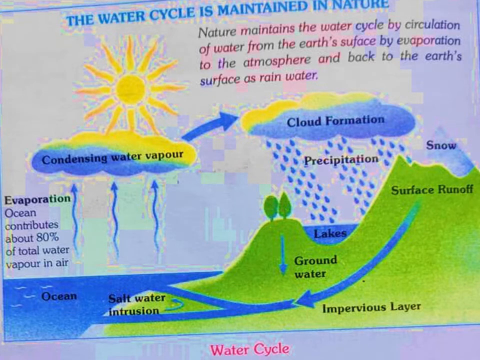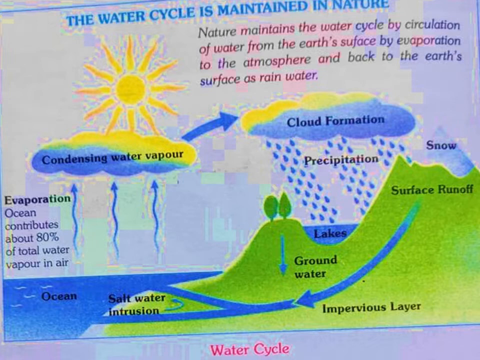Here we will understand the water cycle which is maintained in nature. Nature maintains the water cycle by circulation of water from the earth's surface by evaporation to the atmosphere and back to the earth's surface as rainwater. You can see the water bodies are there and water evaporates from them. The ocean contributes about 80% of total water vapor in air.